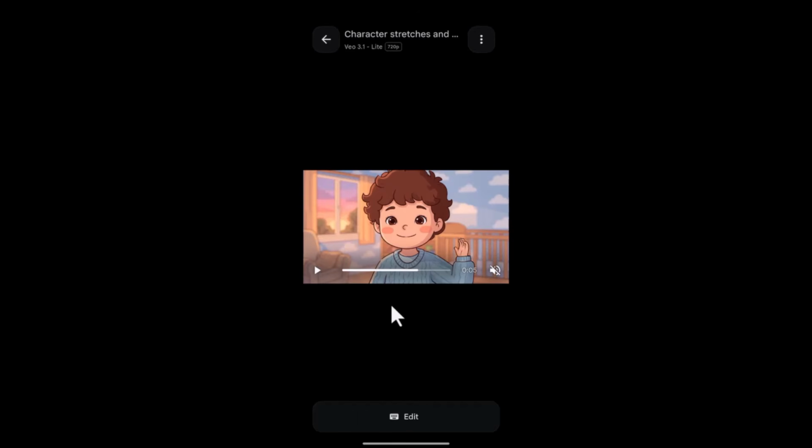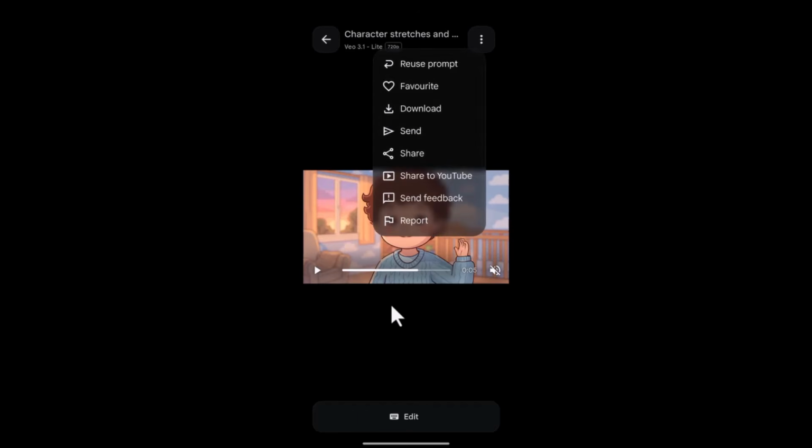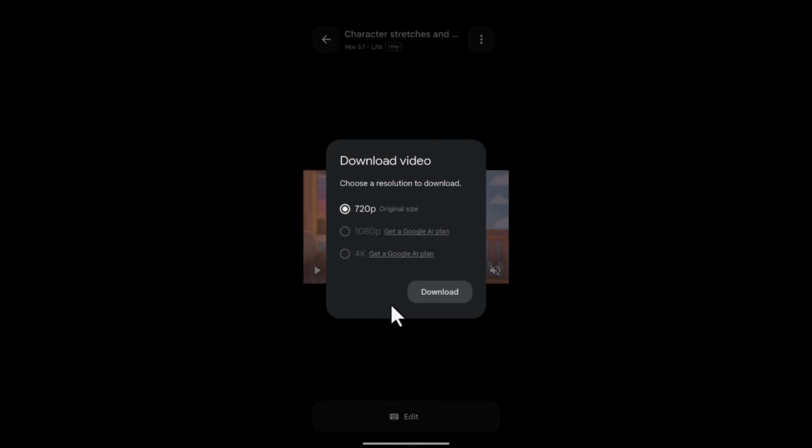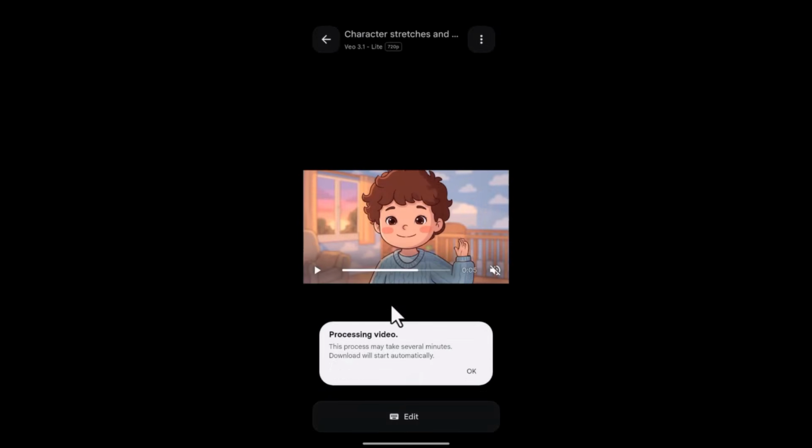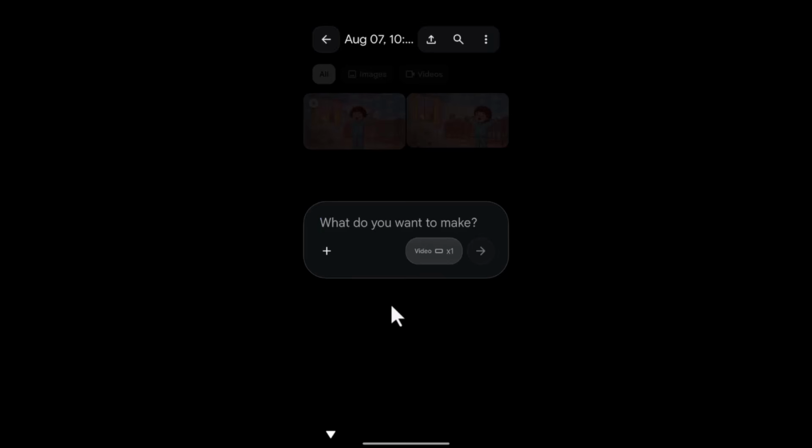Awesome, so this is cool. You go ahead and click these 3 dots. You want to see download, so it's going to download in 720p, but if you want to download it up to 1080p, you have to get a plan. So for us to download for free, just leave it at that 720p. It says the process may take several minutes. Download will start automatically. Okay, so the video has been saved to your device. Your video generation is that simple, but the challenge is always in the image generation.